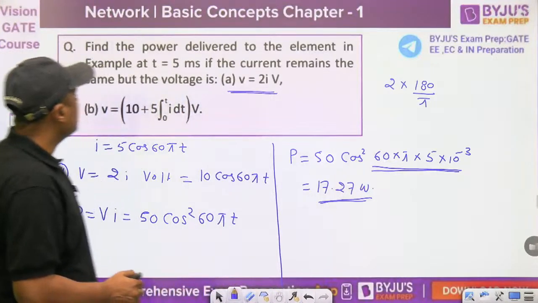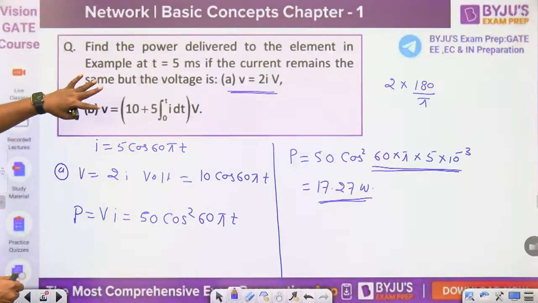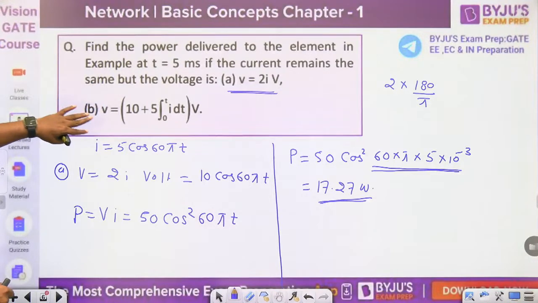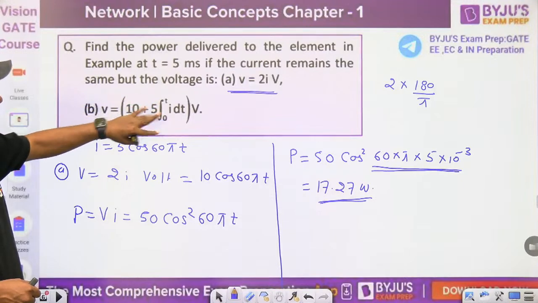Now the second one. If the current remains the same but the voltage is, in option B, 10 plus 5 integral 0 to t of I dt.